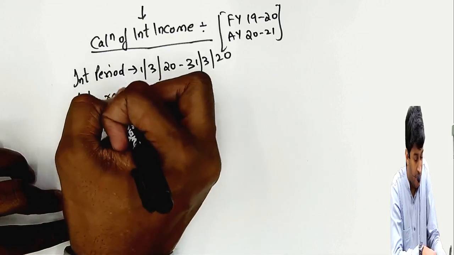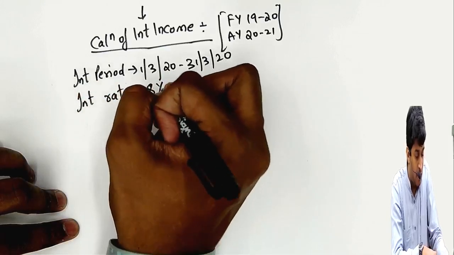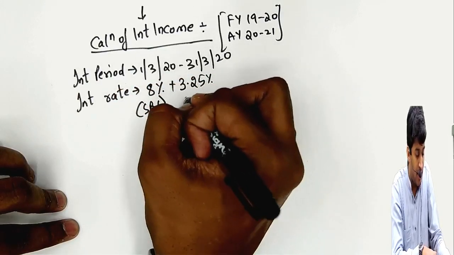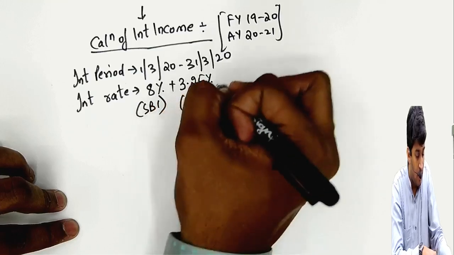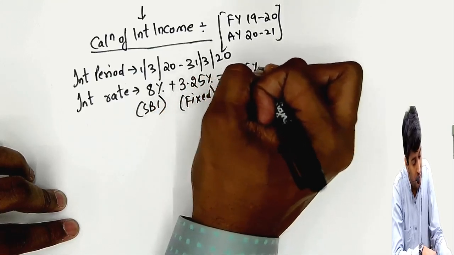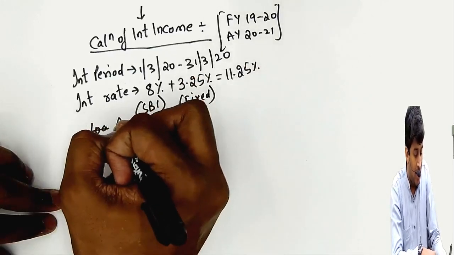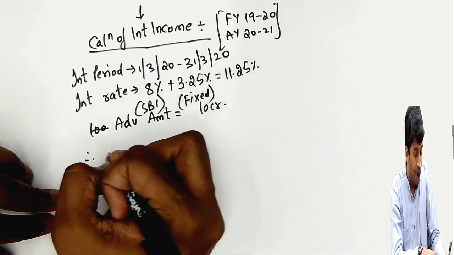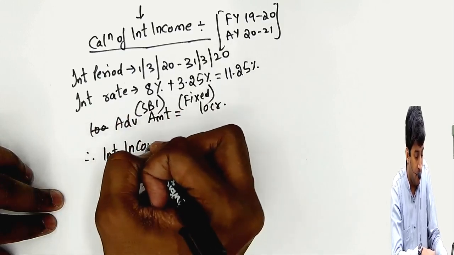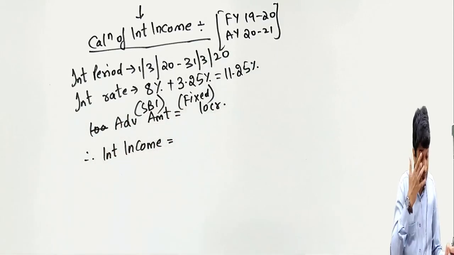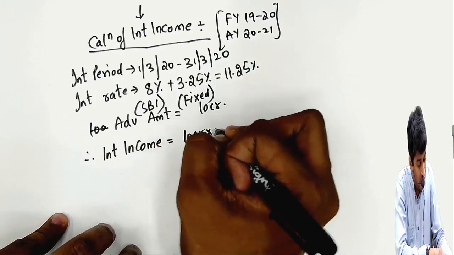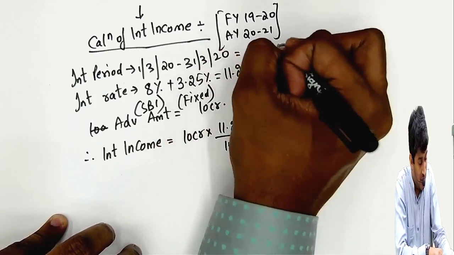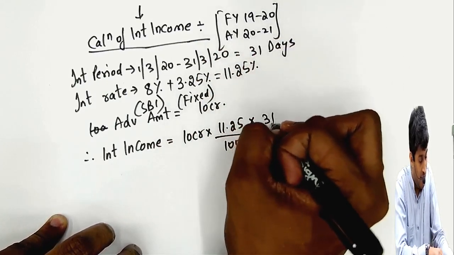Interest rate will be 8% SBI, and whatever is the SBI rate, government says we will add 3.25% fixed. We will add this. I'll give you in the notes also. 11.25, and the advance amount is 10 crores. Therefore, interest income will be 10 crores into 11.25%. This is for 31 days into 31 by 365.